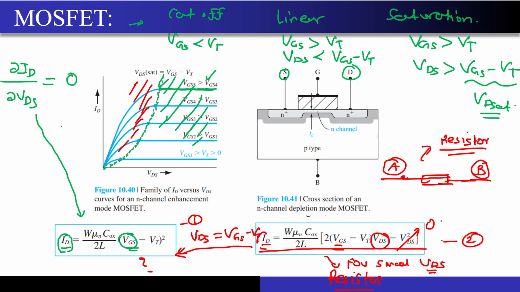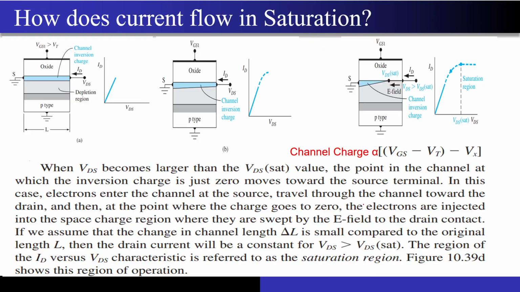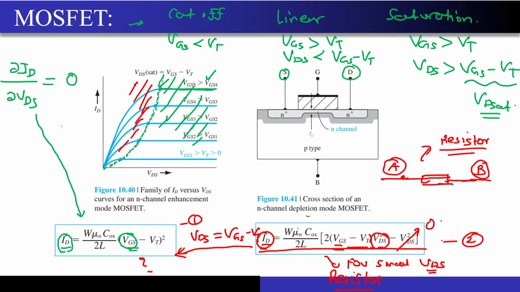So now this ID has some constant, that is mu n C ox W by L upon 2, into 2 times VGS minus VT, into VDS. So there is some relation between ID and VDS, correct? ID is equal to some constant times VDS. Now from Ohm's law, if I do VDS upon ID, I should get a resistance, right? And this is 1 upon beta.